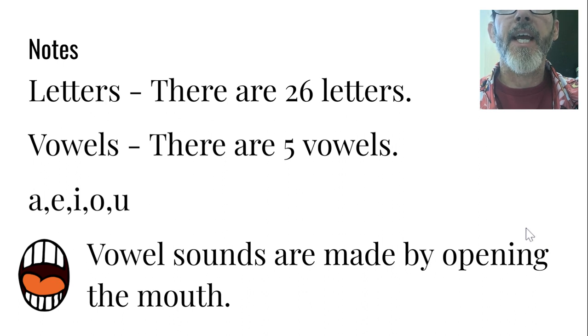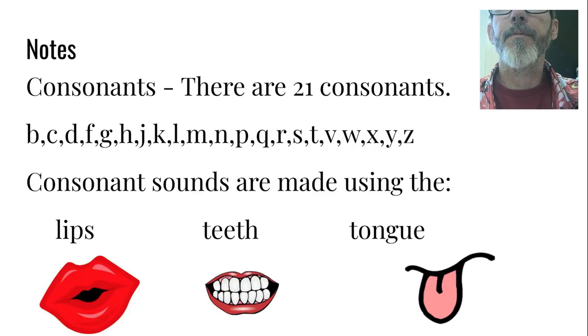There are 5 vowels, A, E, I, O, U, and we make the sounds of the vowels by opening the mouth. So, A, E, I, and so forth. There are 21 consonants. The consonant sounds are made by using the lips, teeth, and tongue. So we have B, B. C says K, S. D says D, and so forth.